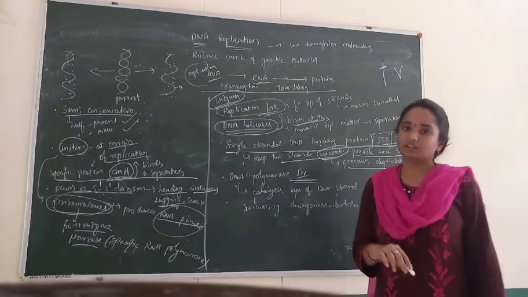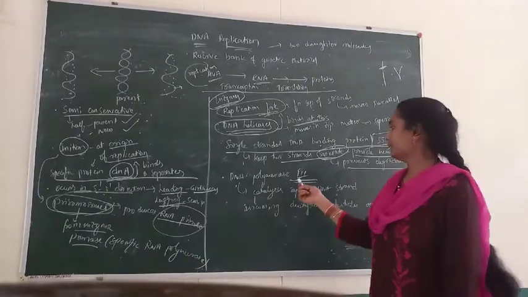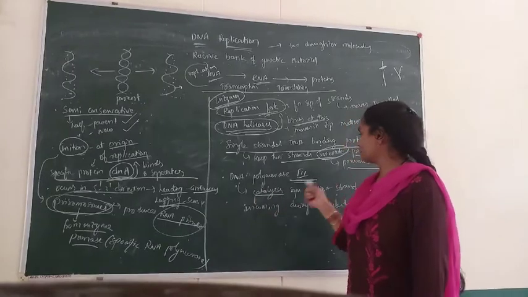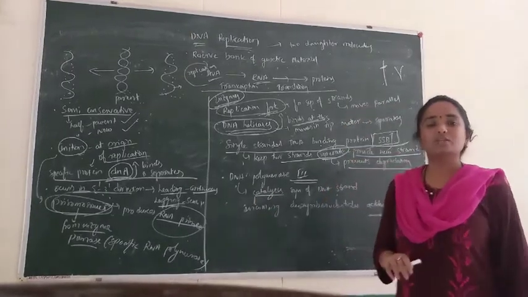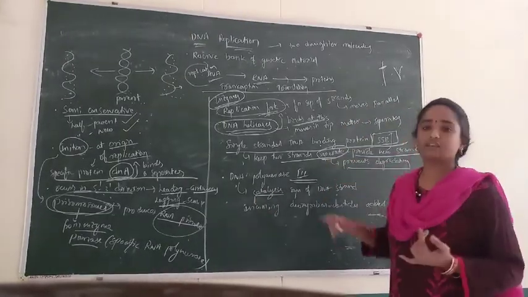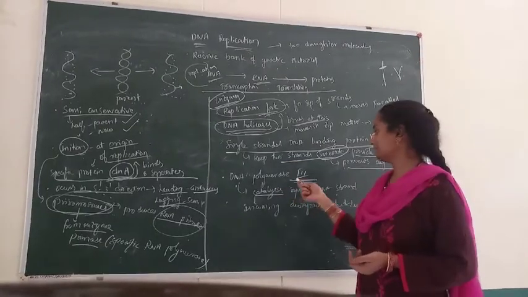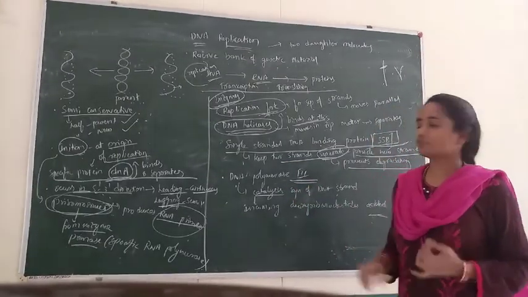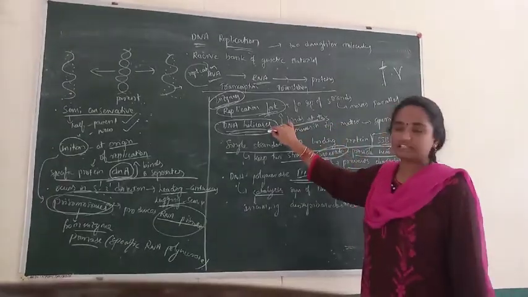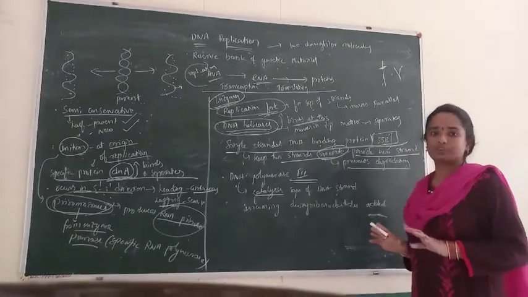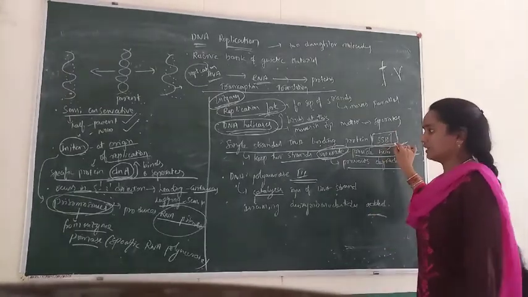The next important enzyme involved is DNA polymerase 3, which mainly helps in the catalysis of synthesis of the DNA strand. For the separated strands, for the initiation of the new strand, DNA polymerase 3 plays a very important role. After the separation, helicases act, and to keep the strands separate and prevent degradation, SSB plays a very important role.